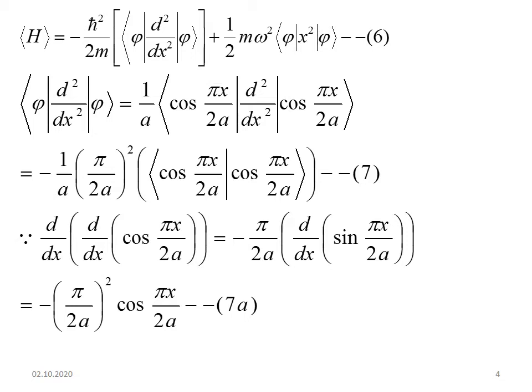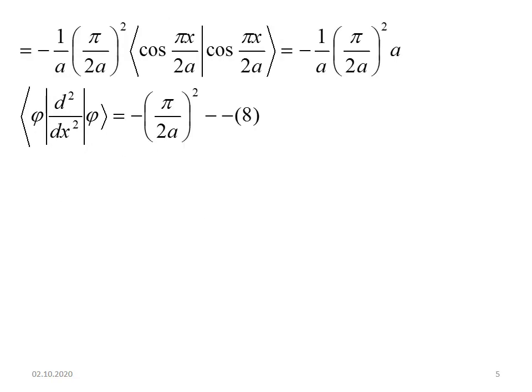So the expectation value of d squared by dx squared is minus 1 by a, pi by 2a the whole squared, and the probability of cos pi x by 2a. Already you have found this, it is equal to a. So the expectation value of d squared by dx squared is minus of pi by 2a the whole square.